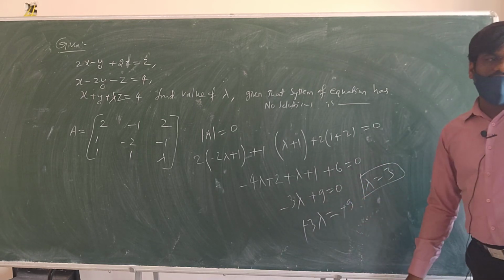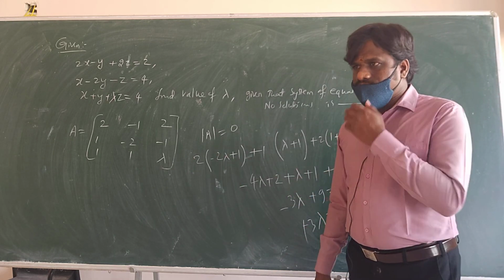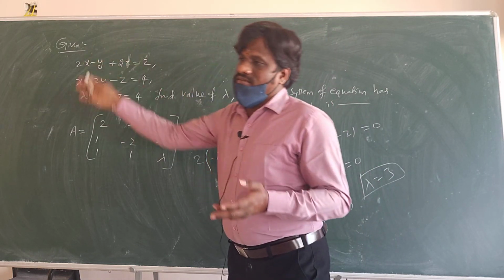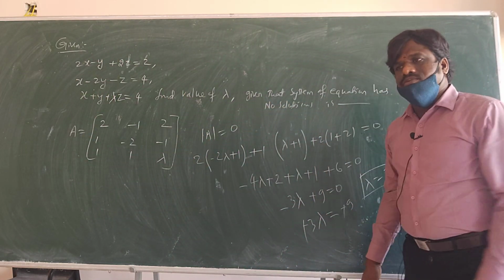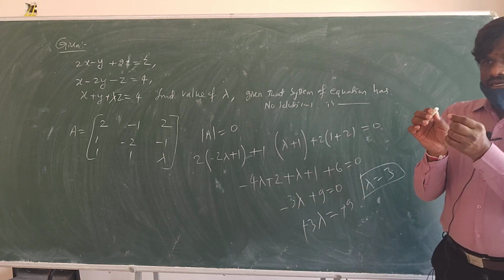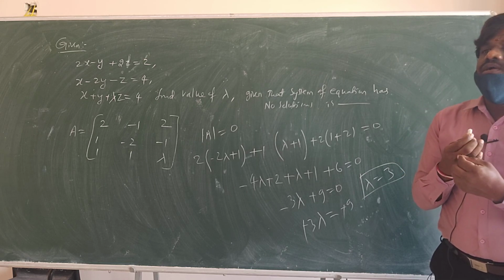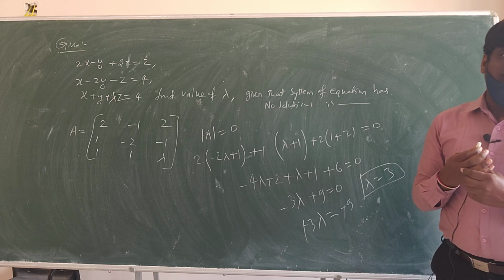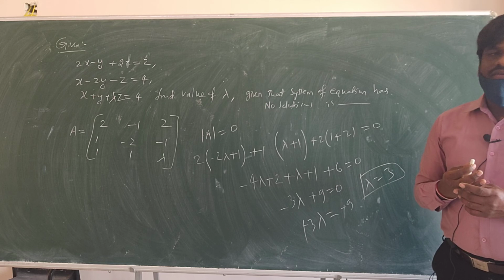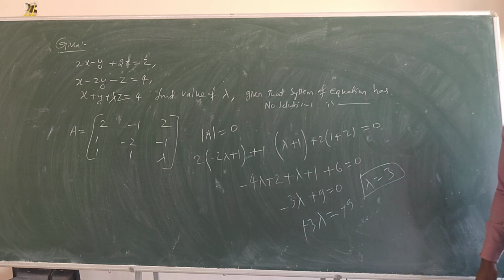See, this one is the easy one. But sometimes you get equations like lambda plus mu, maybe they will give 3 lambda, mu another one. At that time you use that one concept: adjoint of A into B. If it is equal to 0, infinite solution. And if it is not equal to 0, no solution. So we use that.